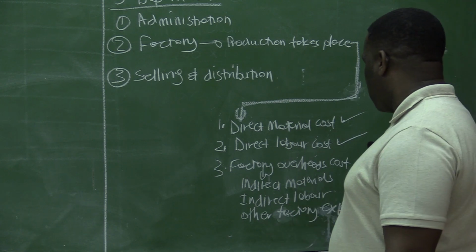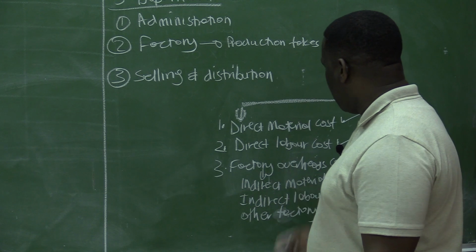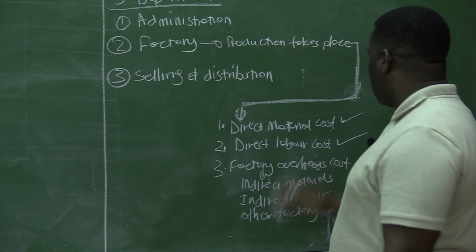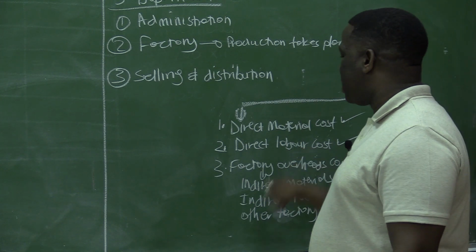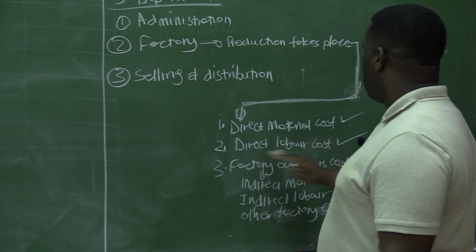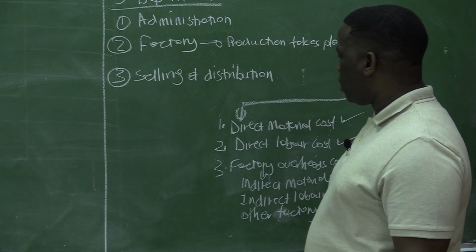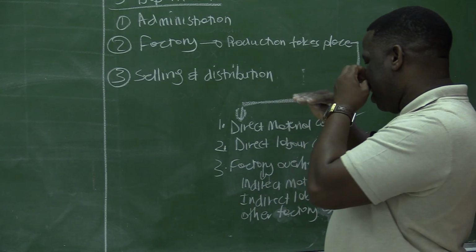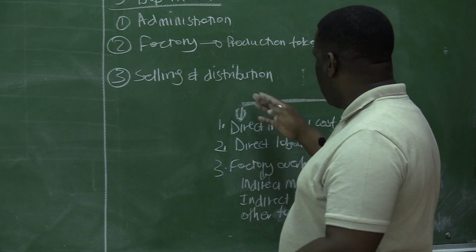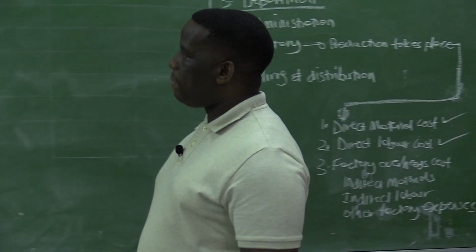And you have other factory expenses like water and electricity, insurance of the factory, all other factory expenses. So the indirect materials and indirect labor and all other factory expenses will go under factory overheads. And then the direct material cost is a standalone note. The direct labor cost is a standalone note. So hence we are saying we have three costs. We have the direct material cost, the direct labor cost, and we have factory overheads. The combination of the three costs will then give you your total cost of production.